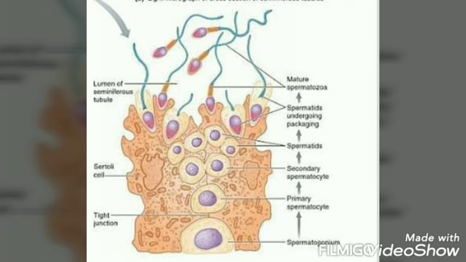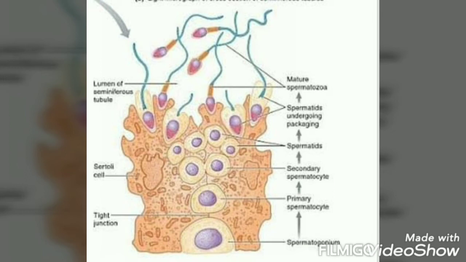Each primary spermatocyte produces 4 spermatids. Spermatids are transformed into spermatozoa or sperm by the process called spermiogenesis. With the sperm head embedded in the Sertoli cell, the release of sperm from the seminiferous tubule is called spermiation.